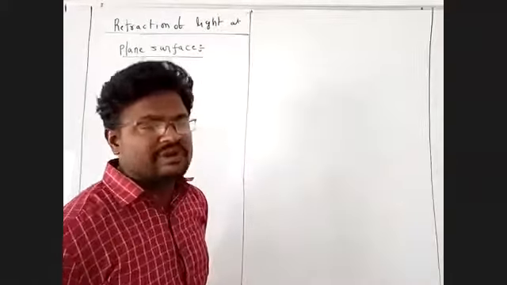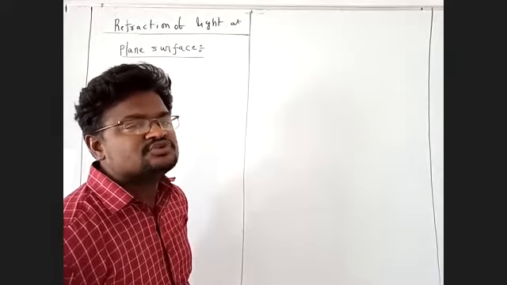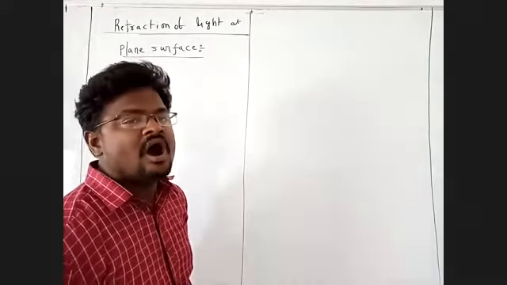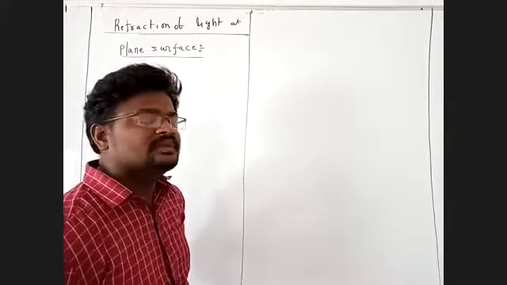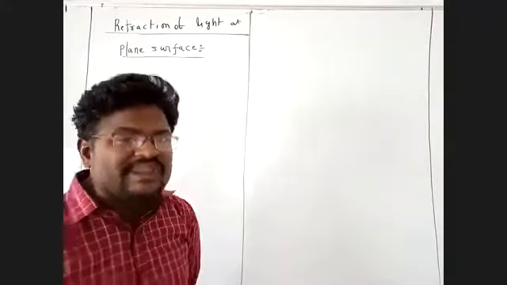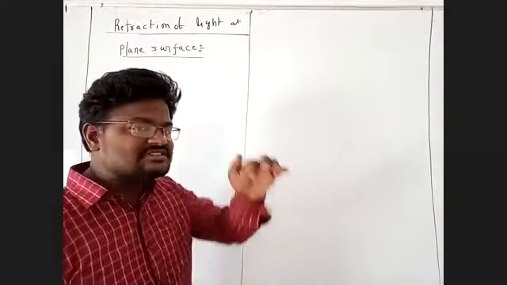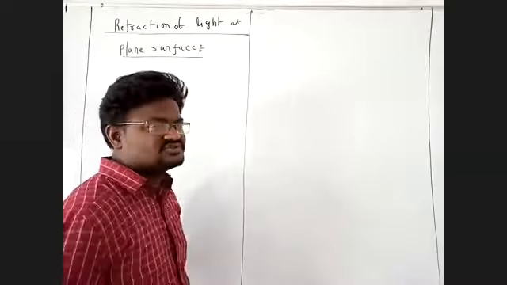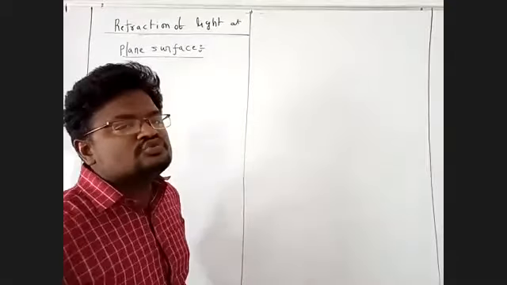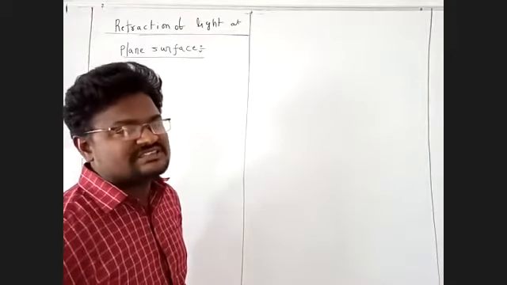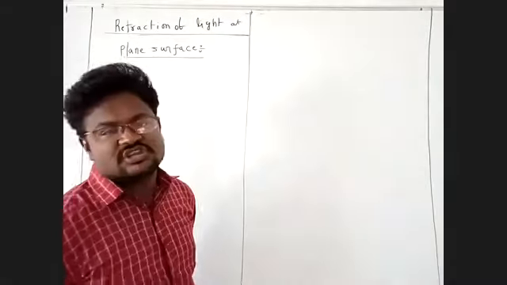Next, refractive index. Refractive index gives an idea of how fast or how slow light travels in a medium. It gives that information. Next, absolute refractive index. Absolute refractive index, with the letter n or mu, is equal to the speed of light in a vacuum divided by the speed of light in a medium.